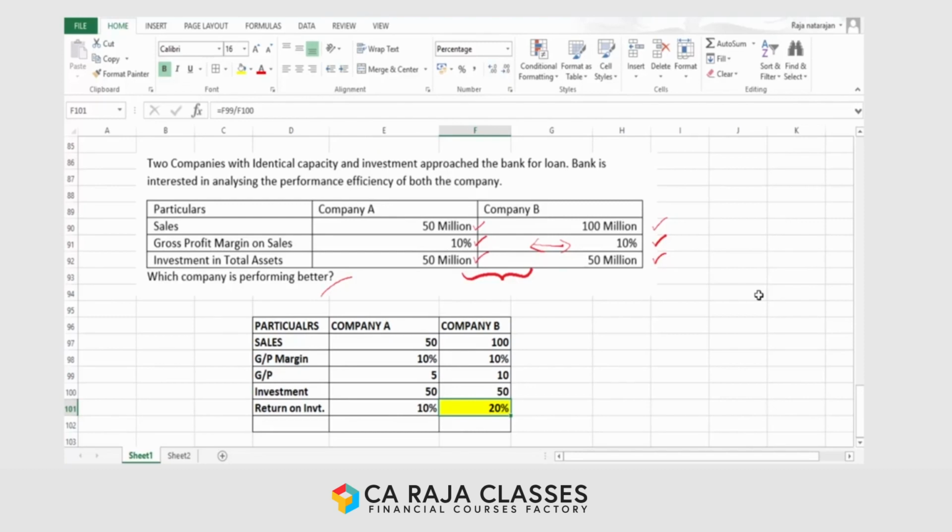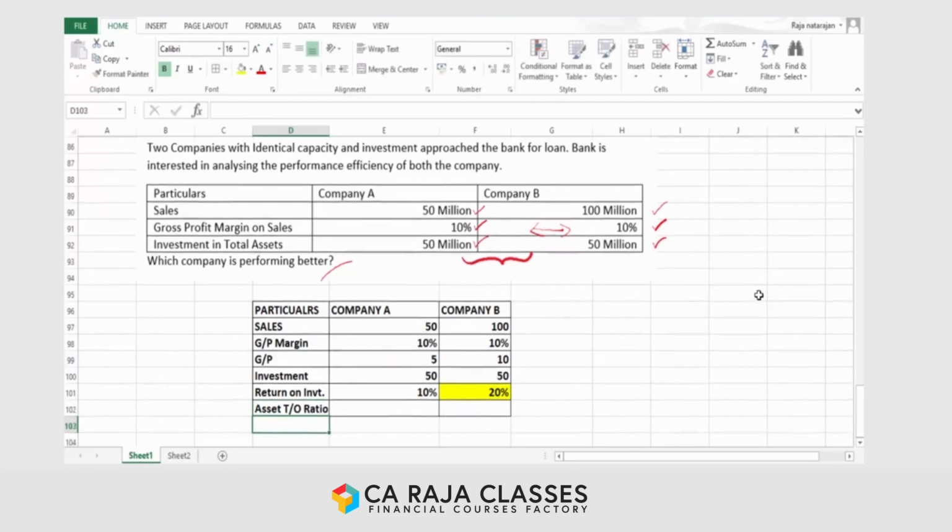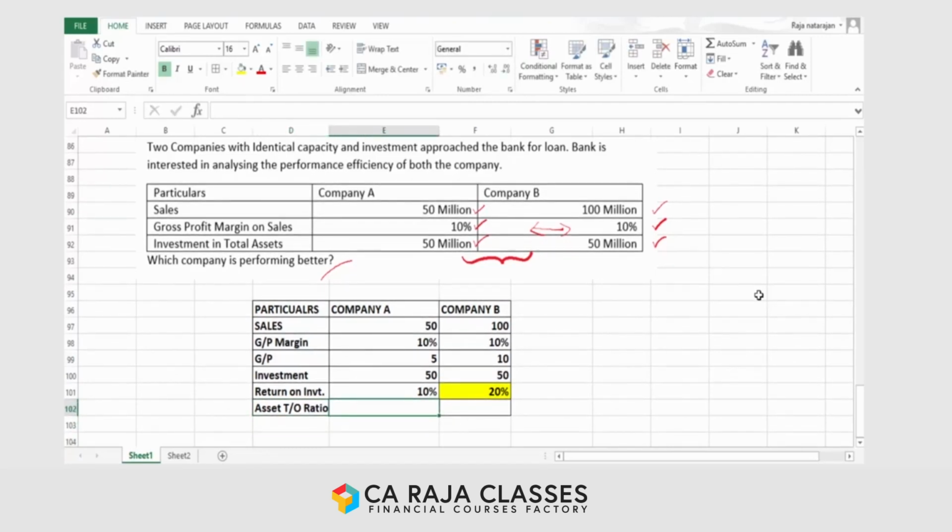And this was made possible because there is a good relationship between the investment and the sales, and that can be measured through, say, the asset turnover ratio. I'll call this the asset turnover ratio. If you look at the asset turnover ratio for company A, it is only one time because sales is 50 and the investment is also 50. So the investments have been rotated only once for making sales. That is sales divided by investment, and the turnover is only one time.